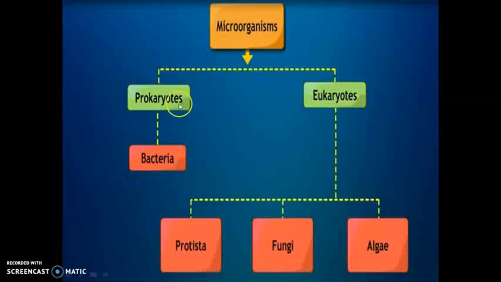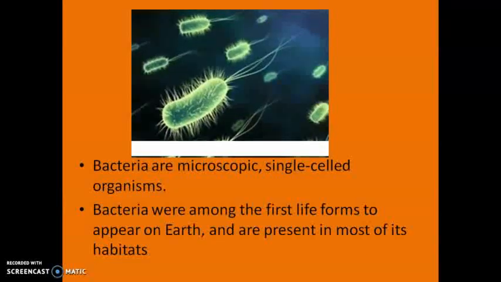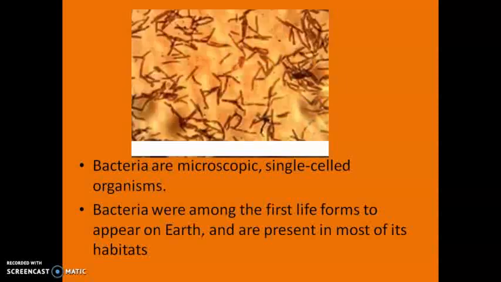Microorganisms are mainly classified as prokaryotes and eukaryotes. Prokaryotes include bacteria and eukaryotes include protista, fungi and algae. Now let's study about each of these in detail. First, we will be studying about bacteria.